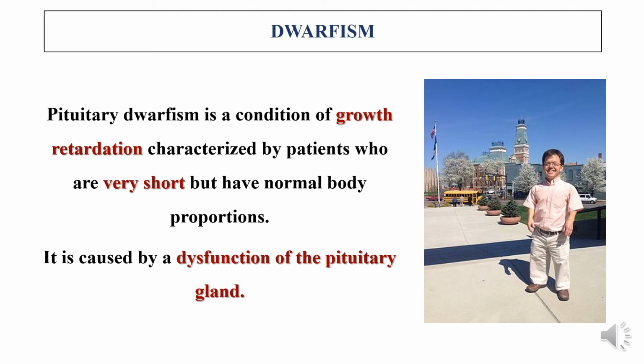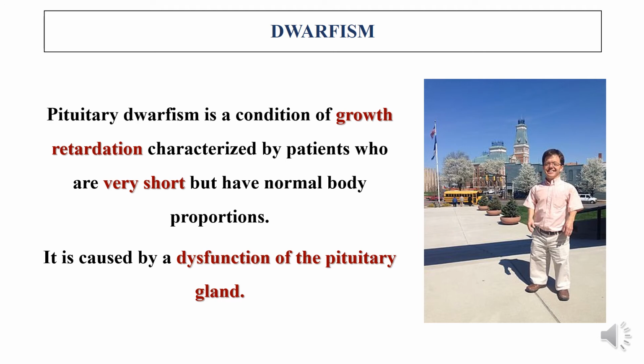As we know, the pituitary gland has an anterior pituitary lobe and a posterior pituitary lobe. The anterior pituitary lobe is responsible for the production of 6 different hormones. The posterior pituitary gland is responsible for the storage and release of 2 hormones.